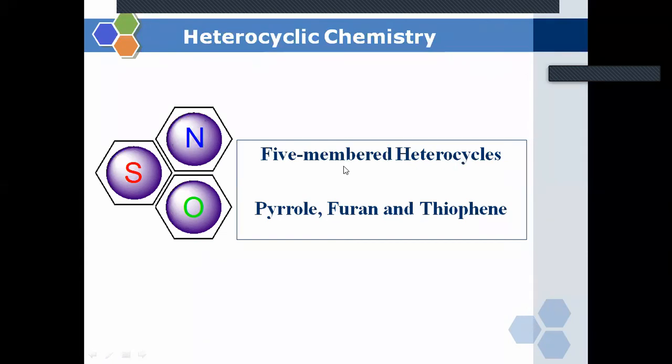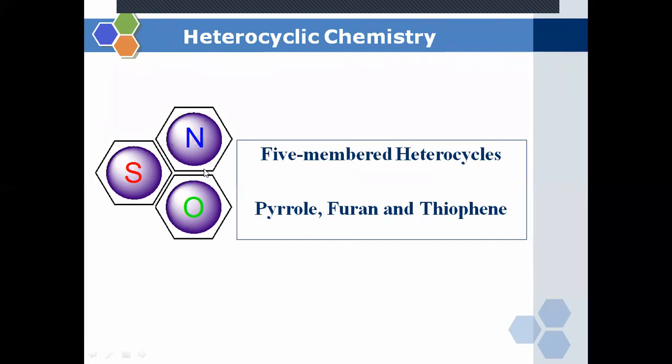That means they will contain five atoms in their structure, and out of that, one of the carbon atoms of that five-membered structure will be replaced by either oxygen or nitrogen or sulfur.